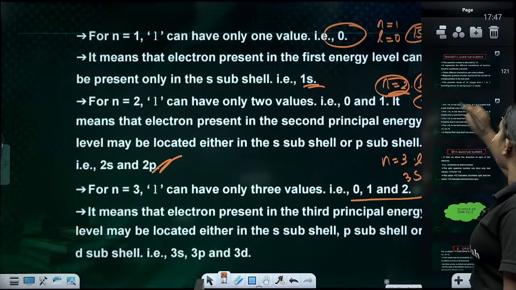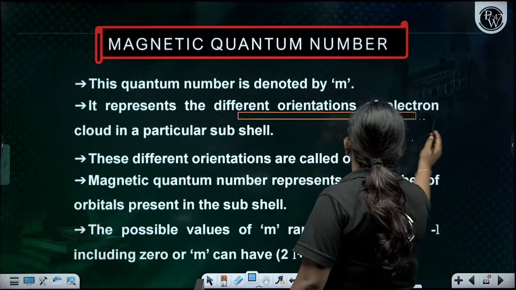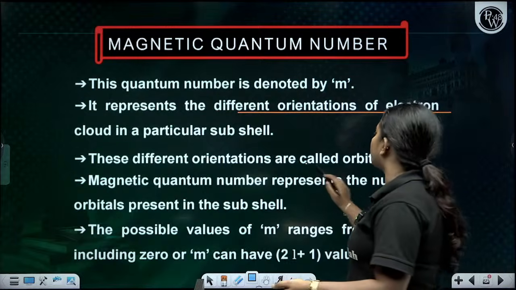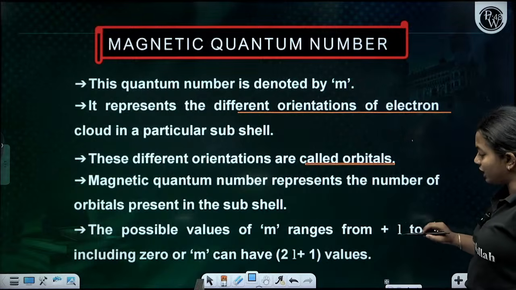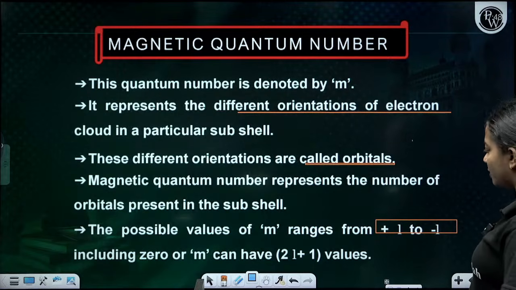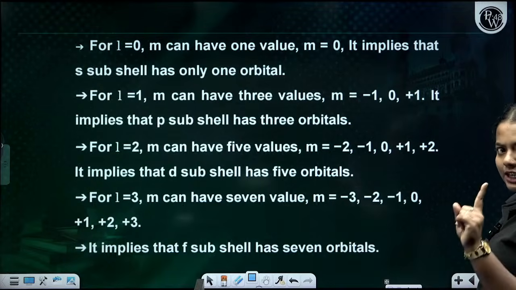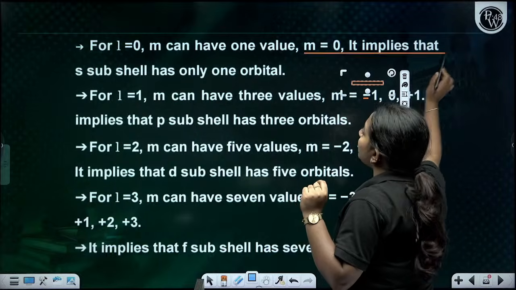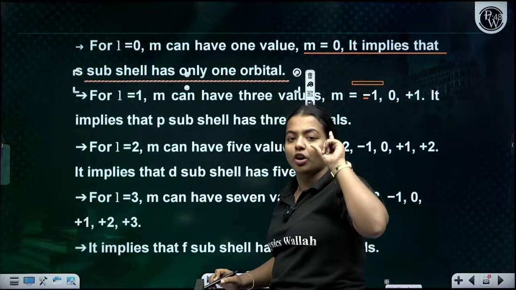Okay, next one is your magnetic quantum number. It is denoted as m. It represents the orientation of the electrons. We will be discussing this. The different orientations are called the orbitals. The value of m ranges from plus l to minus l, which includes 0 also. So for l is equal to 0, it's an s orbital, and m is equal to 0. It implies that the subshell has only one orbital, which is 1s.